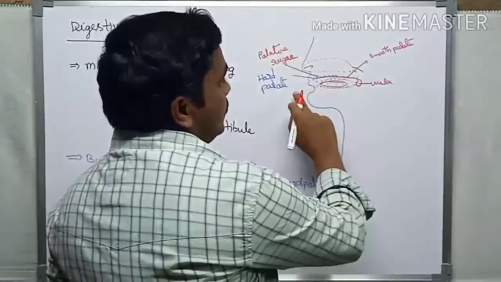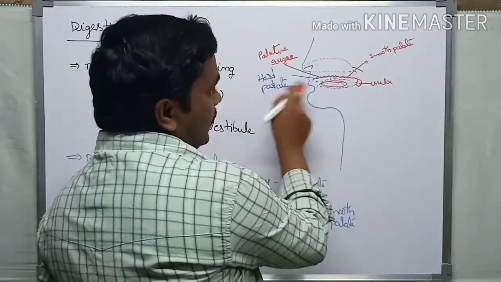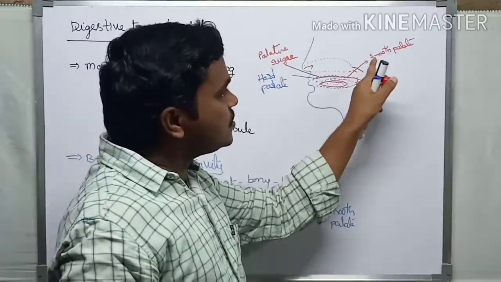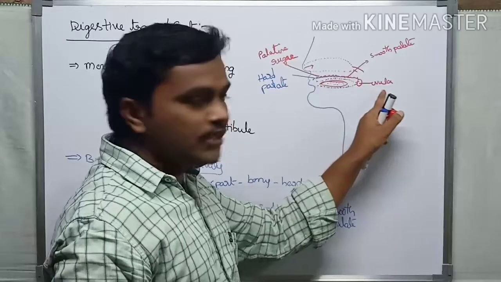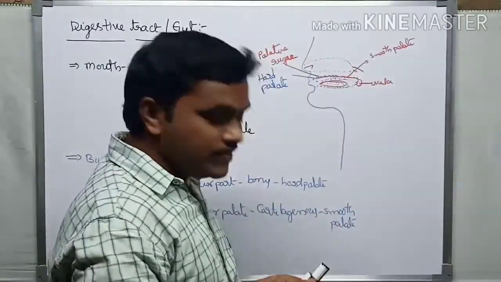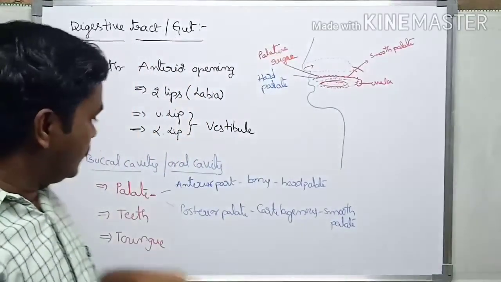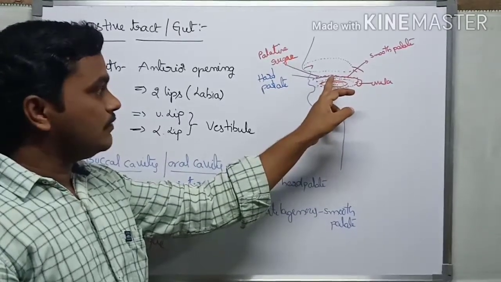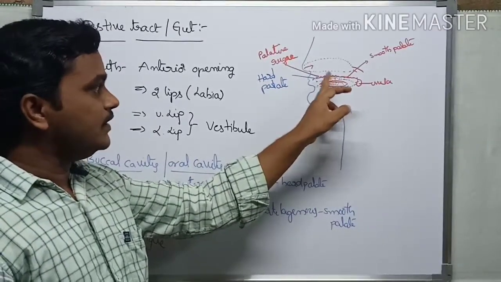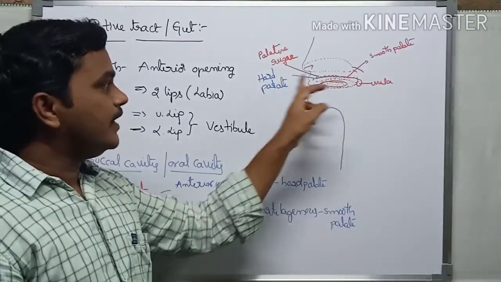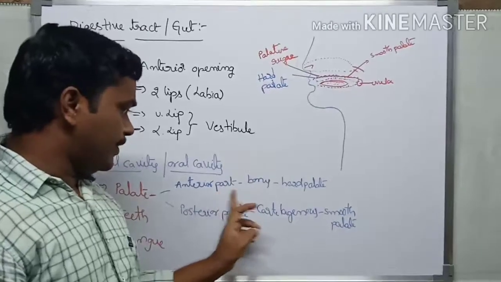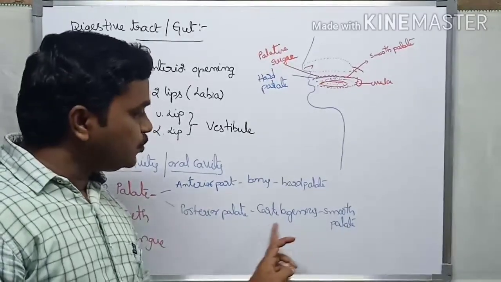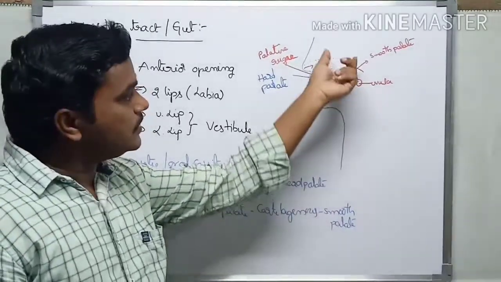So here we see three parts. One is the palatine rugae. The hard palate consists of palatine rugae. The posterior part is called the soft palate, and the soft palate extends as the uvula region. So this is all about the palate. The roof of the buccal cavity is called the palate. The palate is divided into two parts, hard palate and soft palate. The hard palate is bony, and the posterior palate is cartilaginous, called the soft palate. The soft palate extends as the uvula.